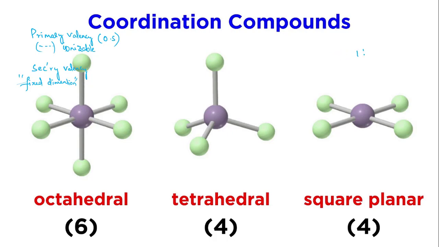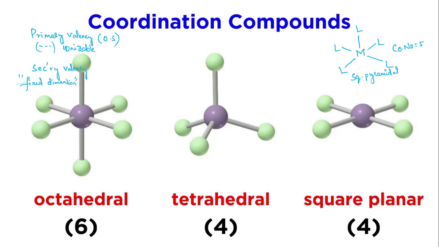The square pyramidal structure is like this, the square in this way only. 4 ligands are on the same plane, similar to the square planar, and one ligand is above the plane. This is the square pyramidal structure, and this is for 5 ligands. If the coordination number is 5, then this will be the geometry.